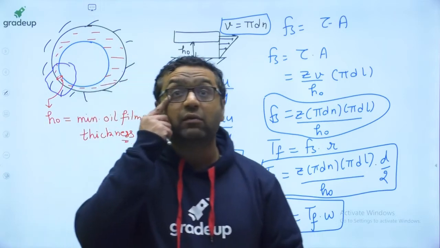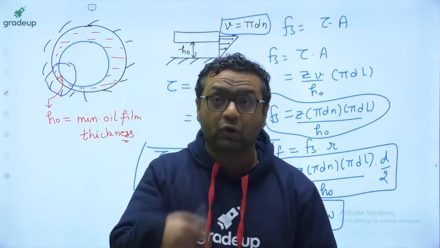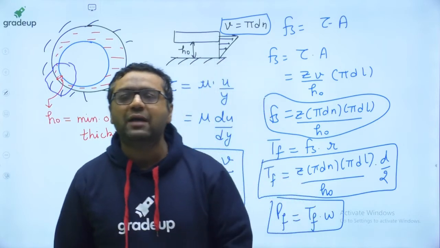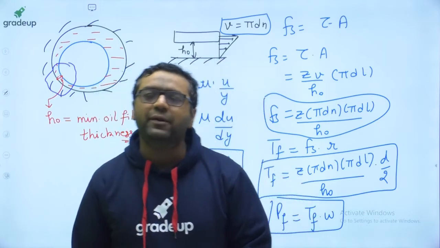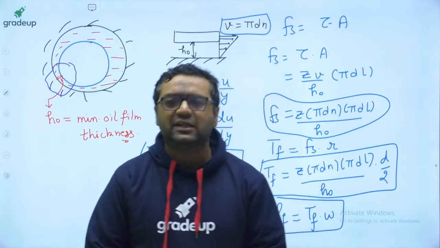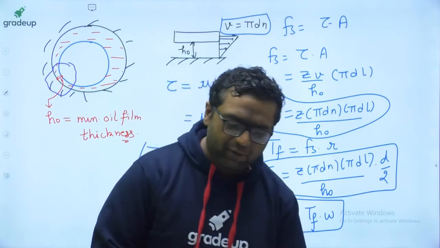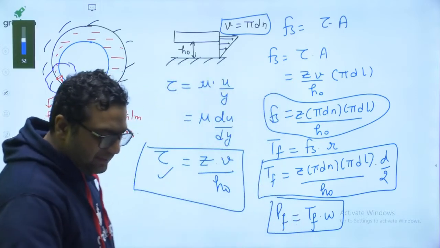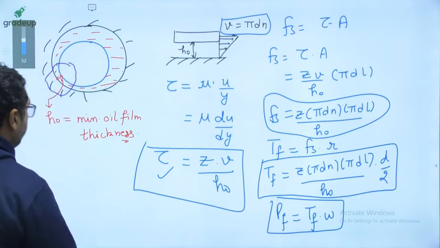So guys, with this we have completed the second type of bearing also. And we are left with one more type, that is the ball bearing. Before coming on to that, let us solve one or two questions. And let us see the physical significance of bearing characteristic number also. Let us move further, guys.